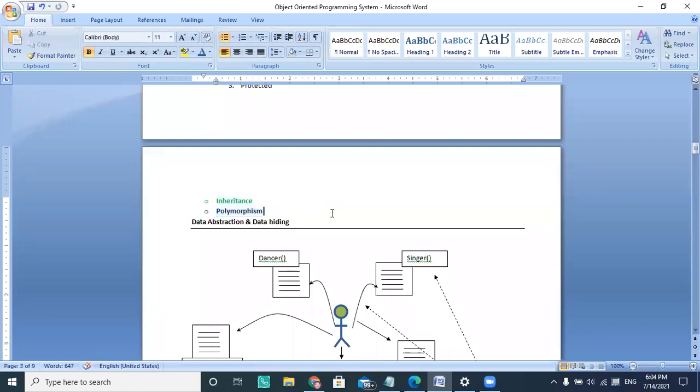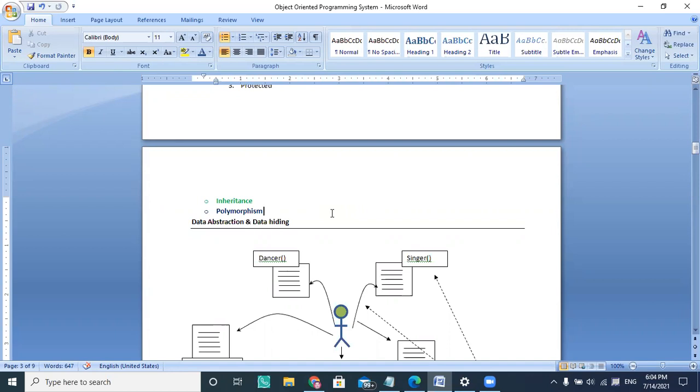So most of the time people are saying poly means many and morphism means form. That is the kind of explanation people give, and they say polymorphism means many forms. Technically it is correct, but how are you actually showing the polymorphism, and how do you describe the polymorphism here?